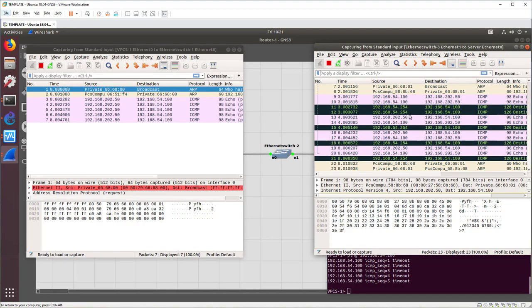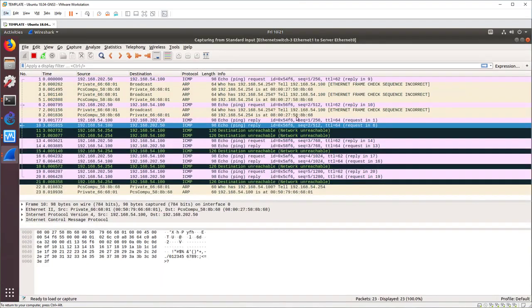But when we look at what's going on with server, that's where it gets a little more interesting. So I'll expand that one. We can see the ping packets are coming in. There's the request. And we can see that server is replying to those. But when it goes to send a reply, VyOS2 doesn't know what to do with it. So the reply is going back to 202.50, which is VPCS, and when server doesn't know what to do with it, it turns around and hands that to VyOS2, because that's the default gateway for server. It hands those ping packets headed back to VPCS1 to VyOS2, because that's the default gateway.